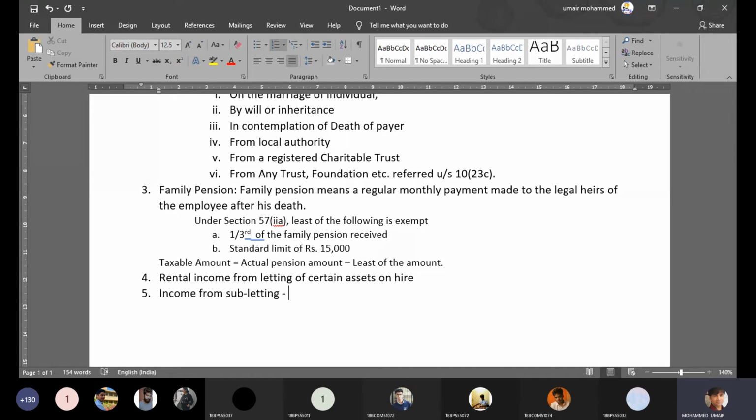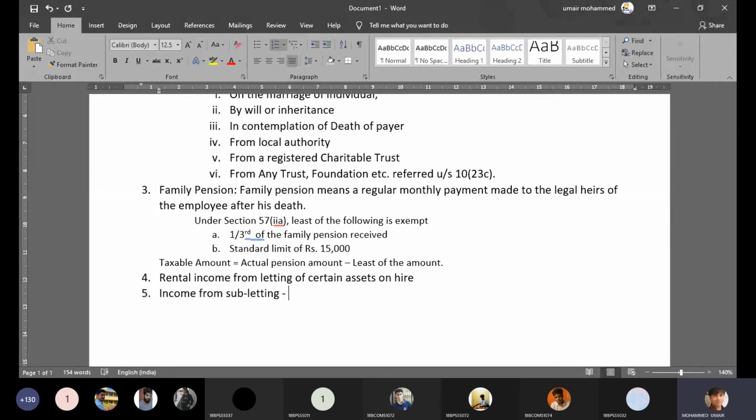Now the answer to this question is, when you look at the basis of charge of income from house property, it clearly says that in order to consider rental income under the head house property, you should be the owner of the property. If you are not the owner of the property, then rental income cannot be considered as income from house property. So the rental income you're getting from your friend cannot be considered as income from house property, because you are not the owner of the house.